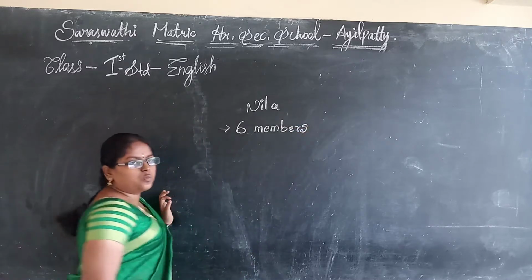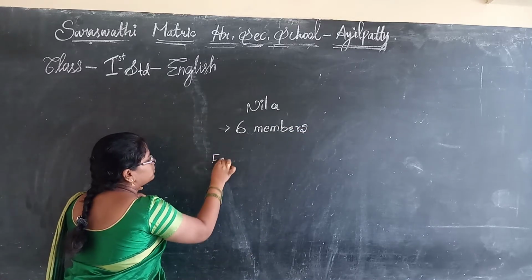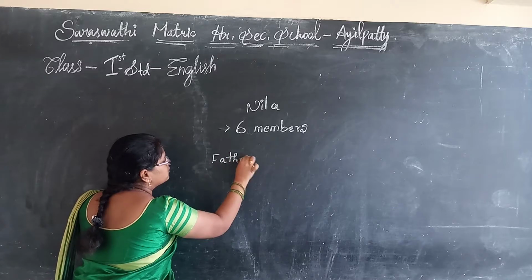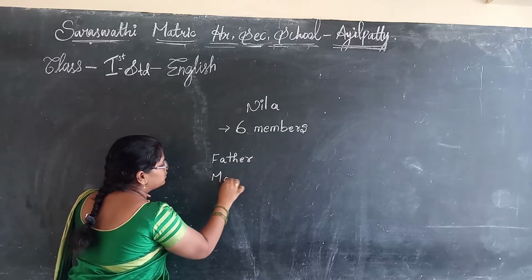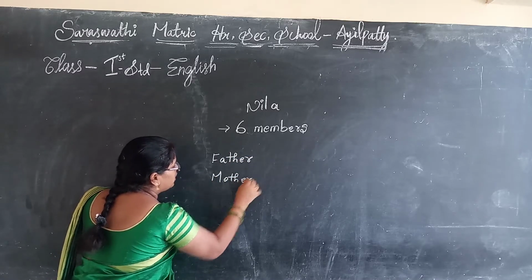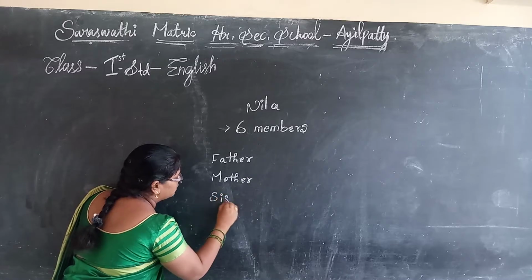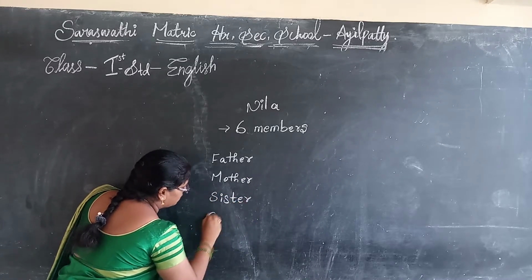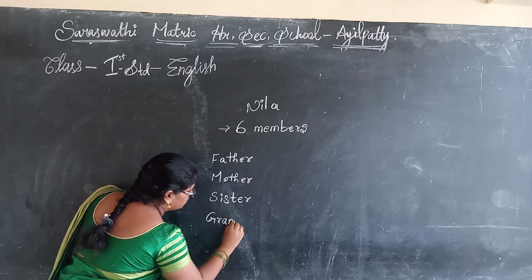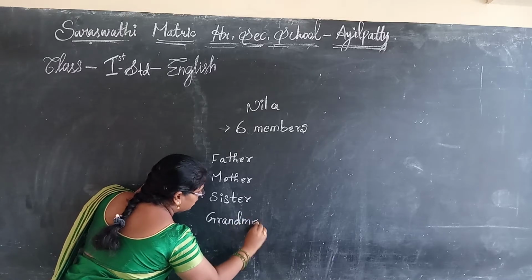Who is the first one? Father. Next one is mother. And Nila's sister. Grandma. And grandpa.